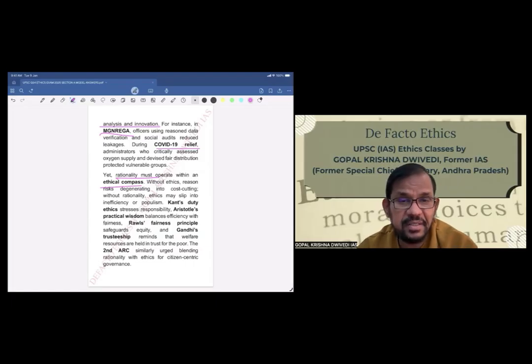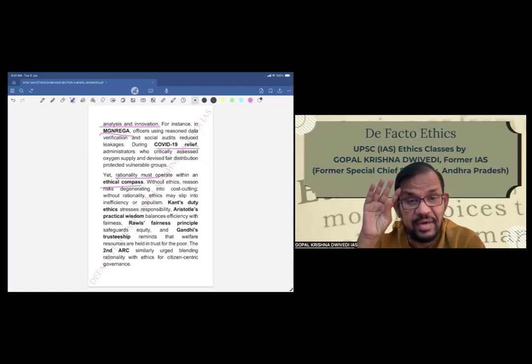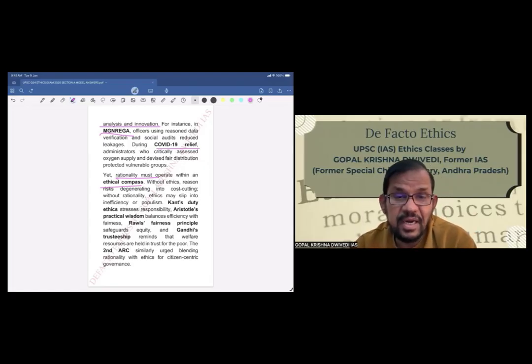Kant's duty ethics stresses responsibility. Aristotle's practical wisdom balances efficiency with fairness. Rawls's fairness principle, all these you know already, because most of the students remember all these, so you have to use it also properly. Rawls's fairness principle safeguards equity, and Gandhi's trusteeship reminds that welfare resources are held in trust for the poor. The Second ARC similarly urged blending rationality with ethics for citizen-centric governance.